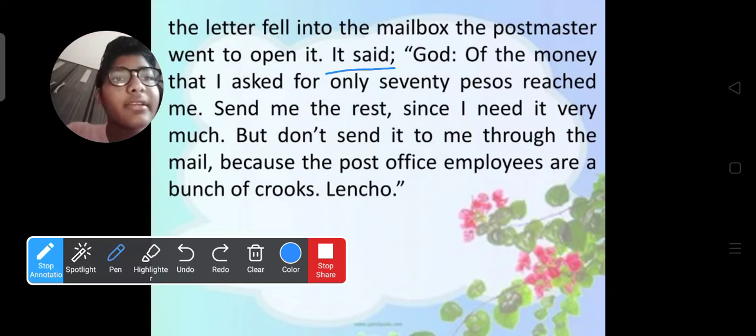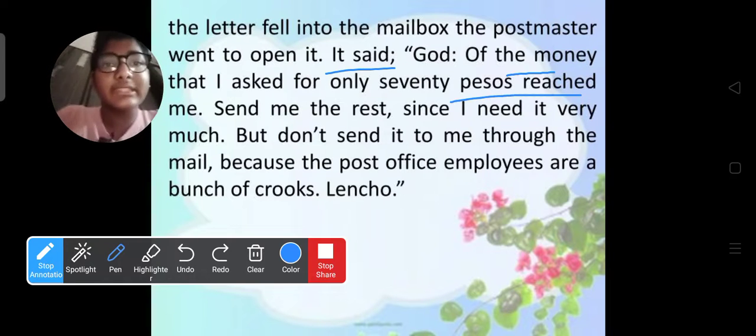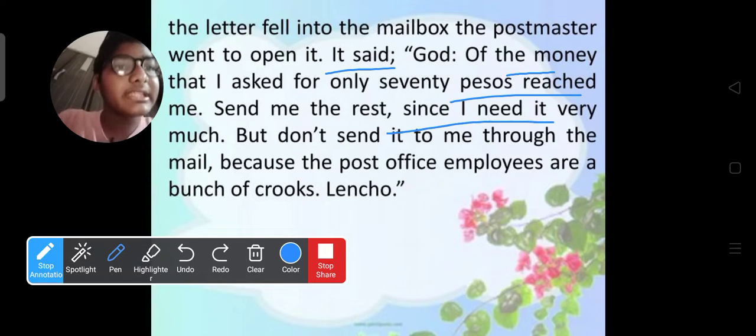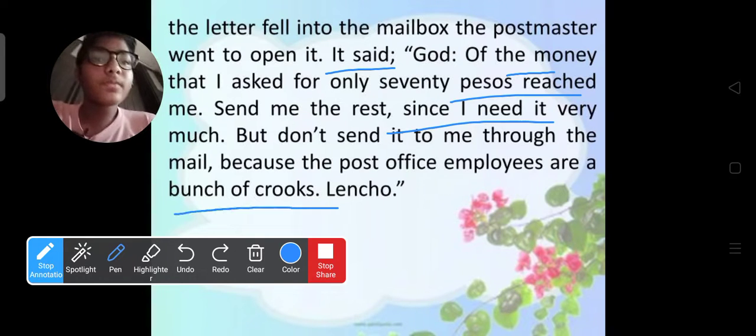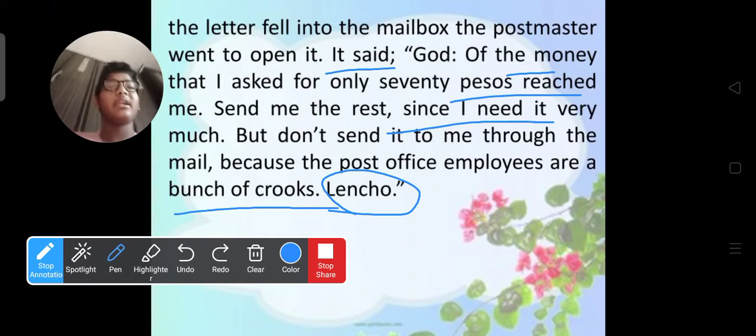It said, God, of the money that I asked for, only 70 pesos reached me. Send me the rest since I need it very much. But don't send it through the mail because the post office employs a bunch of crooks. Lencho signed at last. He said, God, of the money I asked for, only 70 pesos reached me.